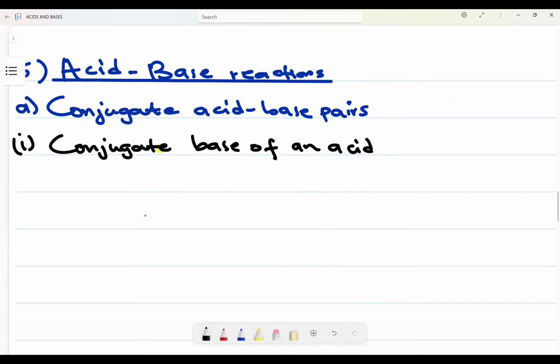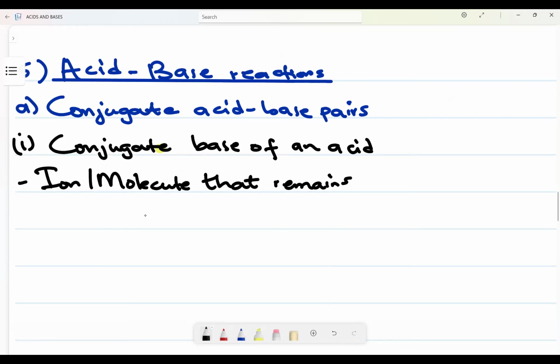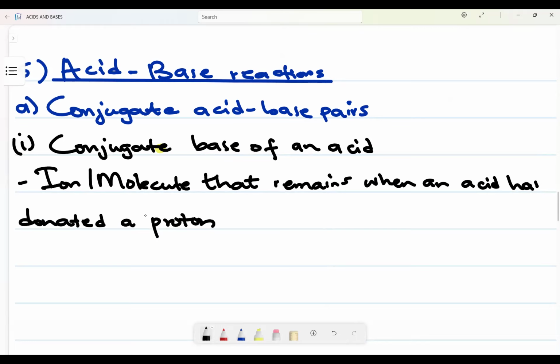A conjugate base is an ion or molecule that remains when an acid has donated a proton. I'm saying a conjugate base is the remainder of whatever substance will remain after an acid has donated a proton.